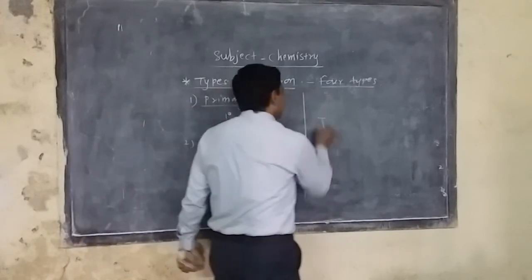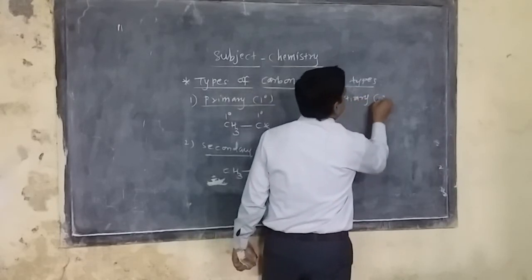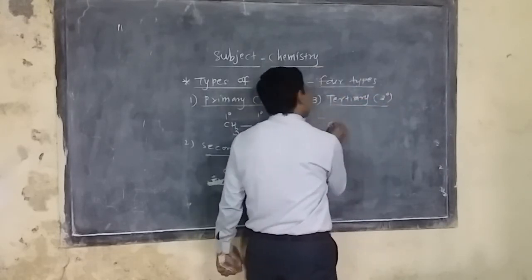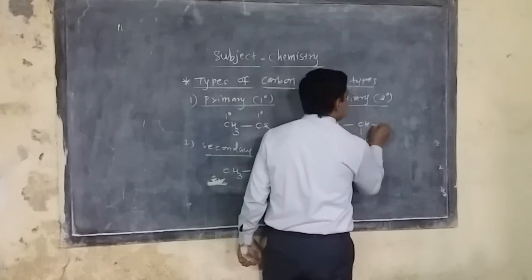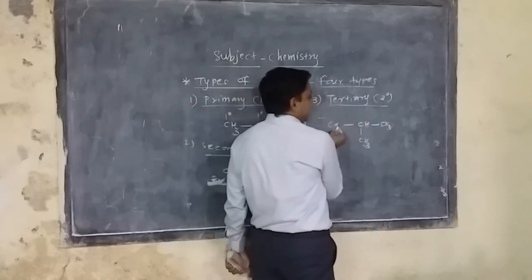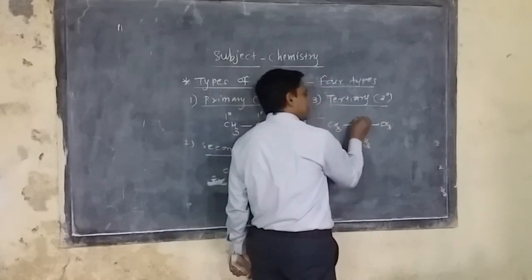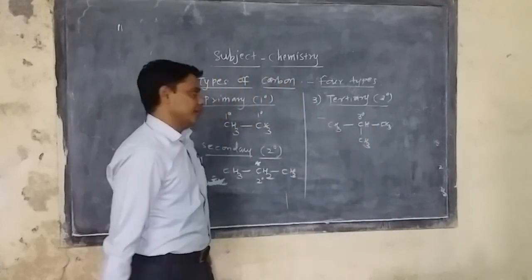Now similarly for tertiary. A tertiary carbon is attached to 3 carbons. The idea is like this: CH3, CH, and CH3, with another CH3. So this middle carbon has a carbon on the left-hand side, the right-hand side and the bottom side also. So it is attached on 3 sides, and it is a tertiary carbon atom.